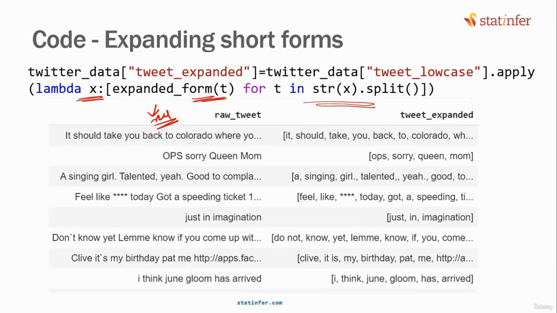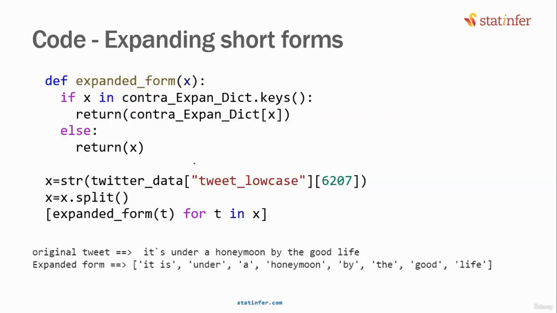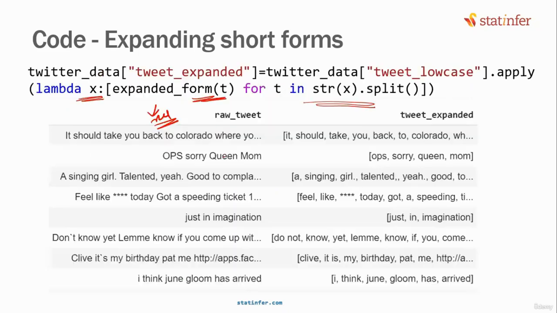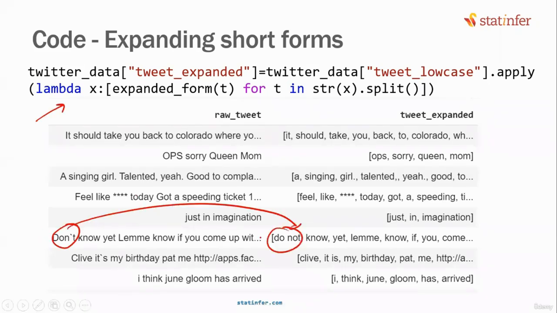It is simply taking the tweet word and going to this contraction to expanded form dictionary. If it is finding the word, it is converting it. If it was not found, it is given as it is. So that's what this is doing. A list comprehension means it will be written in this list format, and the first one will be the result, and the conditions you will write one by one. Okay, this is the output. Some of the examples that you can see is "don't" has been converted to "do not."